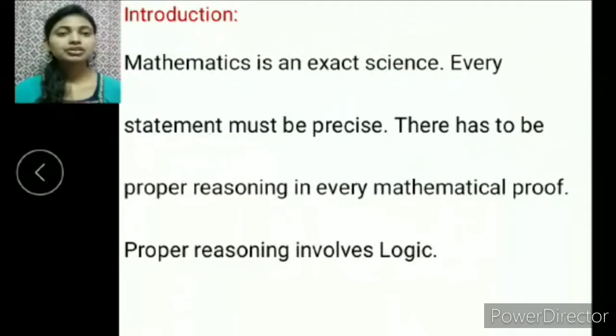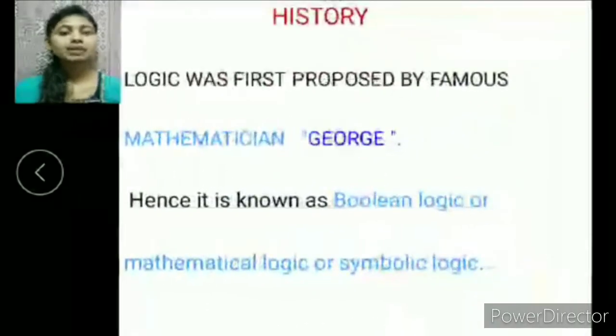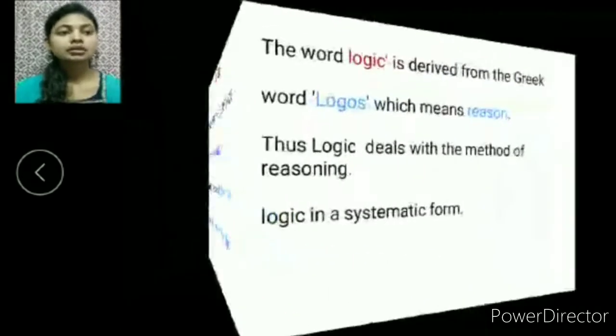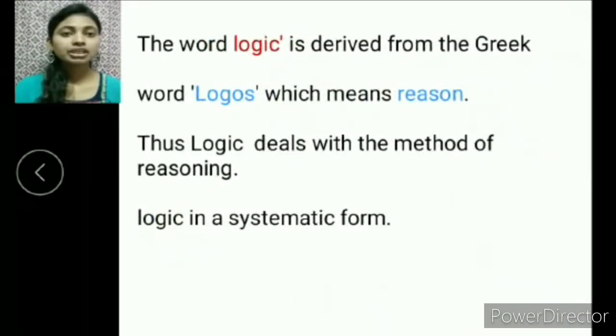Introduction. Mathematics is an exact science. Every statement must be precise. There has to be proper reasoning in every mathematical proof. The proper reasoning involves logic. The history: logic was first proposed by the famous mathematician George Boole. Hence, it is known as Boolean logic, mathematical logic or symbolic logic. The word logic is derived from the Greek word logos, which means reason. Thus, logic deals with the method of reasoning.